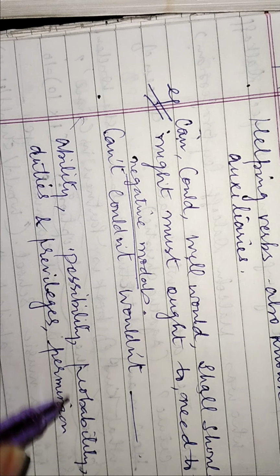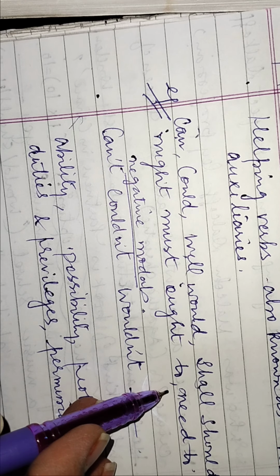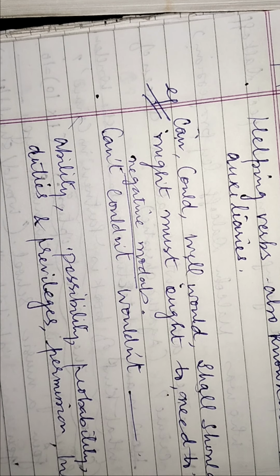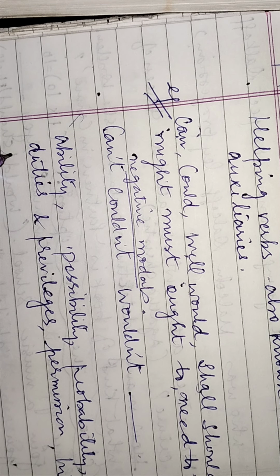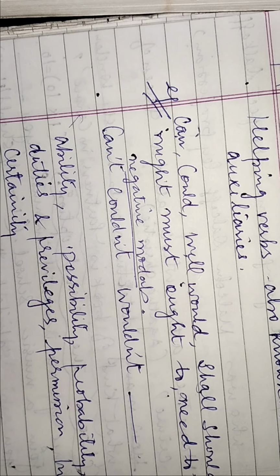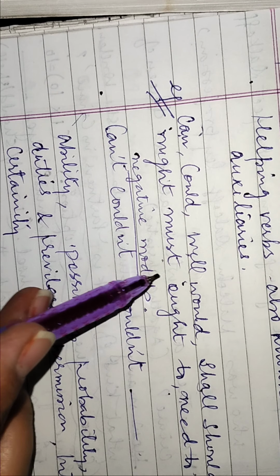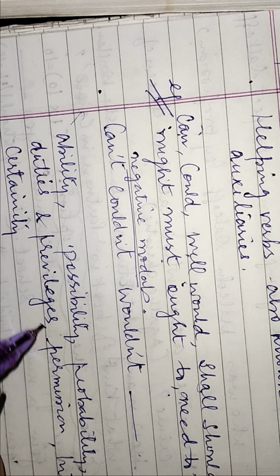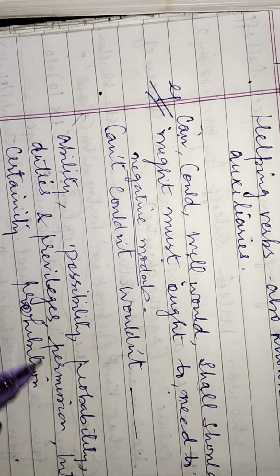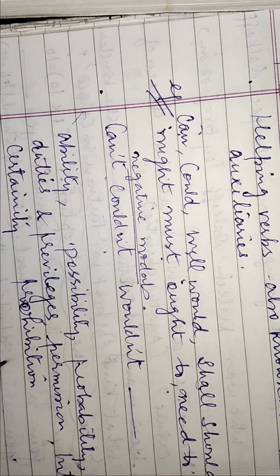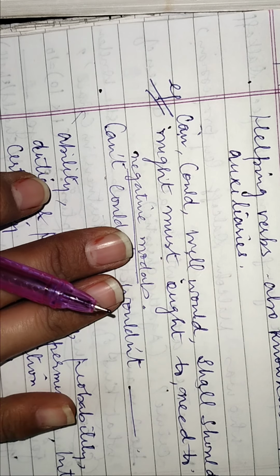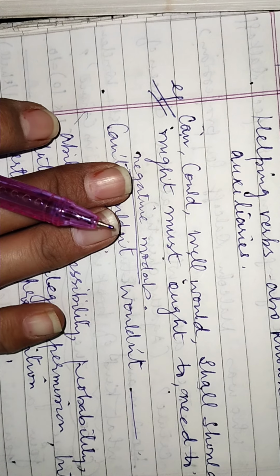So we can use all these words according to our requirement. Intention, willingness, whatever we call. Certainty, if you are certain about something, you can use must. Prohibition, if there is some prohibition, there we will use the negative modals. All this I have explained to you in my previous lecture. It is just the recapitulation.